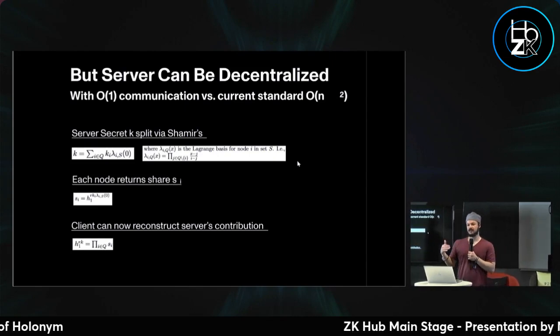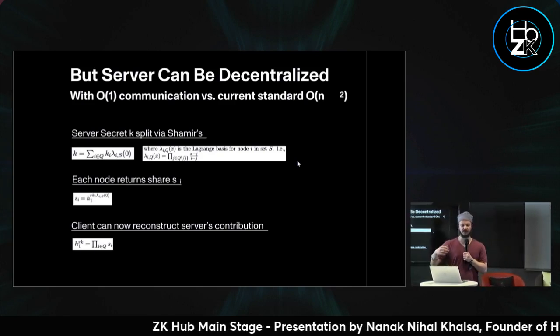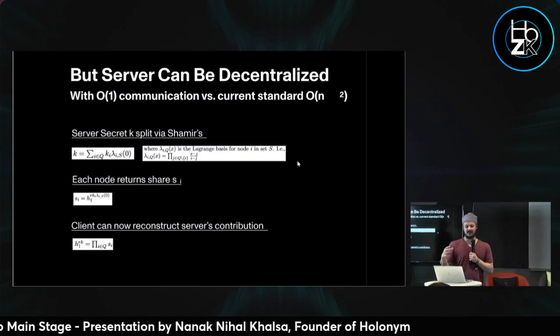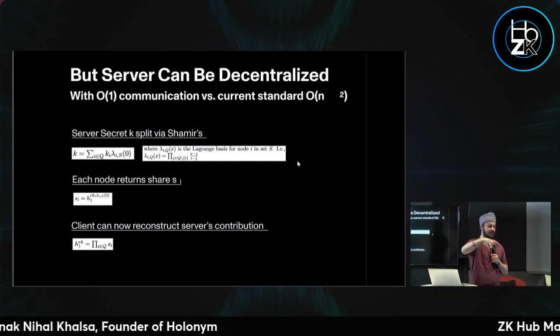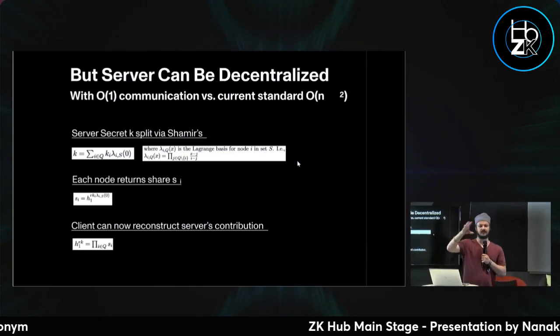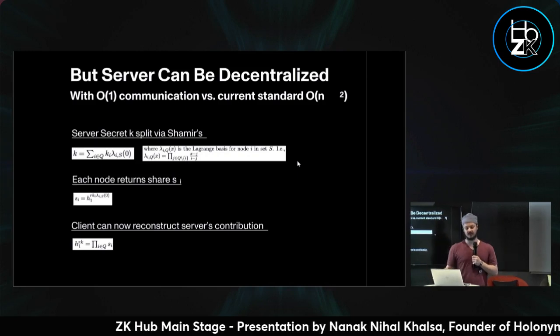They're doing one elliptic curve point by scalar multiplication, where they're multiplying their secret scalar by the elliptic curve point. So the client can then just query all these individually and reconstruct as if it got it from one node with one shared secret using Lagrange interpolation.